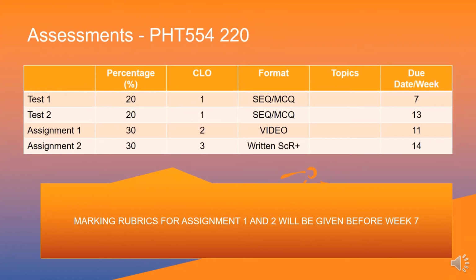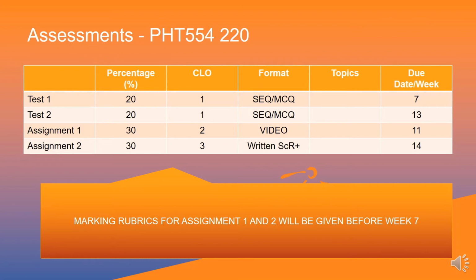Alright, so now we come to the assessments. For this semester, due to the pandemic, there will be no closed-book final exam for you. We have planned two types of assessment, but you will have 4 assessments.